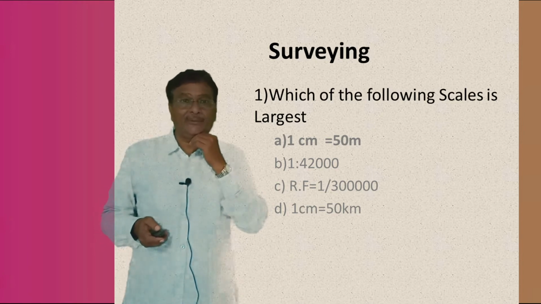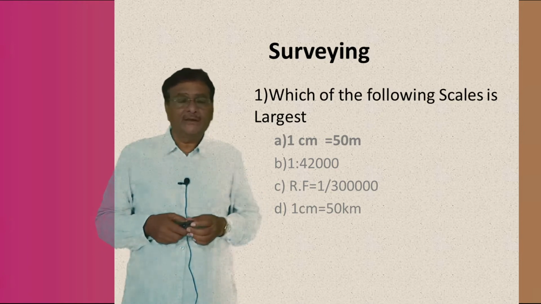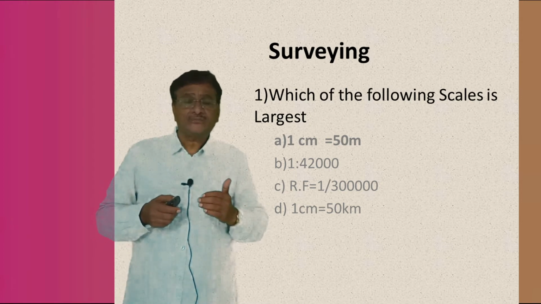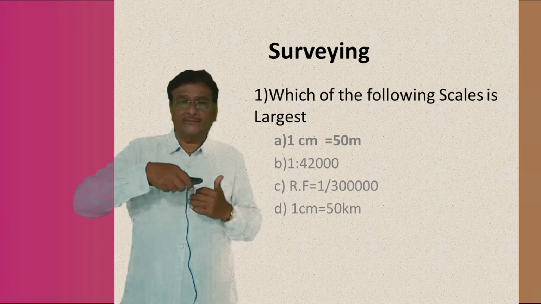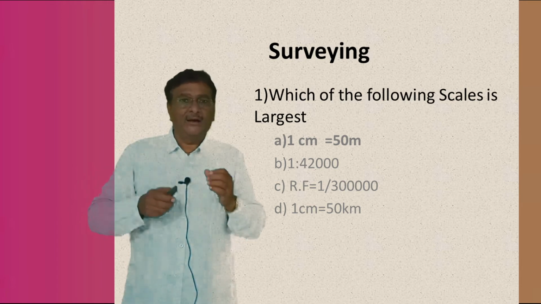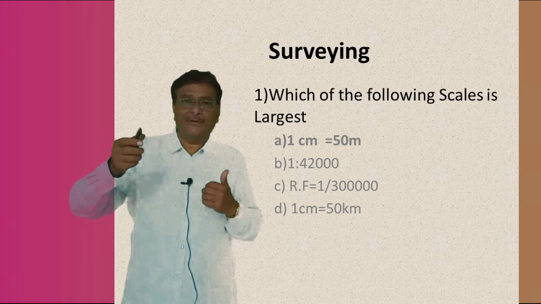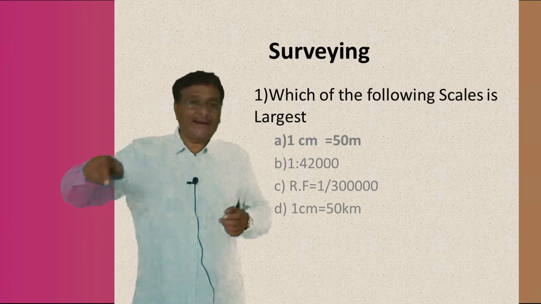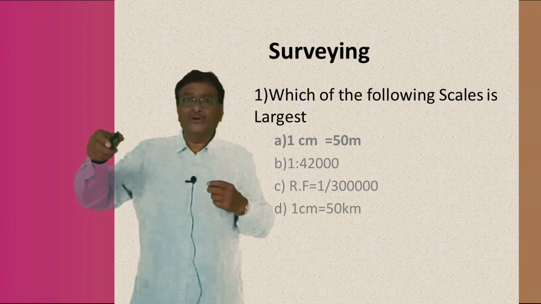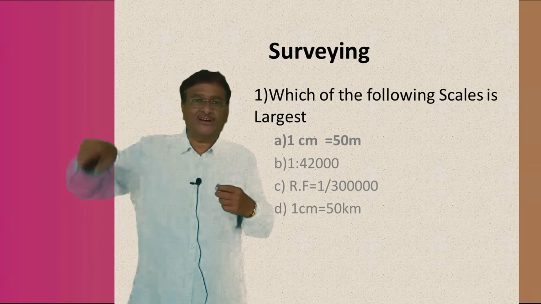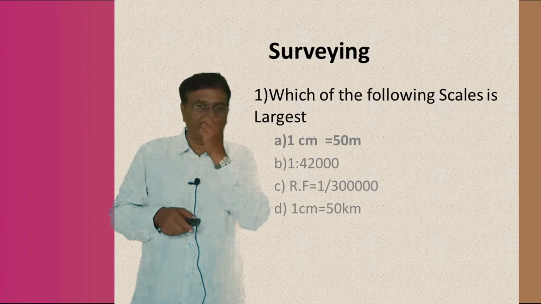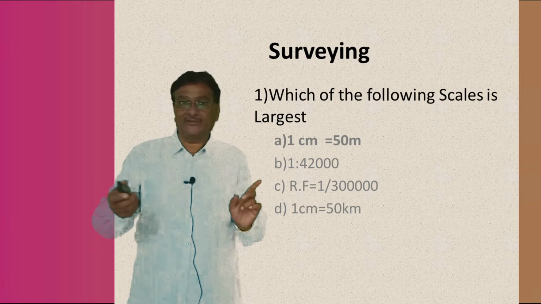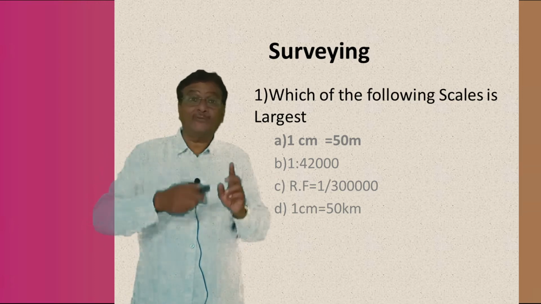Plane table surveying is that particular surveying where the plotting of the work can be done at the same time. The measurement of the distance of line A, B, C, D, E, F. Why only A, B, C, D? I say P, Q, R, S, T, U. Understand? The line PQ, then QR, whatever. All these distances of the respective survey lines can be measured and plotted. Understand, the measurement and also the plotting work are done simultaneously.